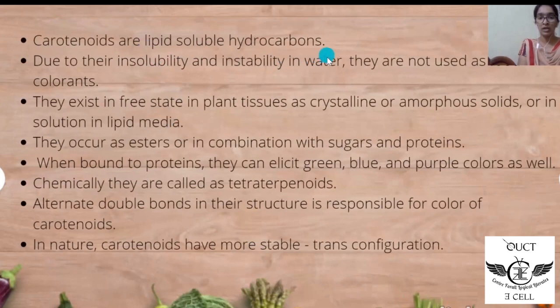Carotenoids are lipid-soluble hydrocarbons. Due to their insolubility and instability in water, they are not used as food colorants. They exist in free state in plant tissues as crystalline or amorphous solids or in solution in lipid media. They occur as esters or in combination with sugars and proteins. When bound to proteins, they can exhibit green, blue, purple colors as well. Chemically, they are called tetraterpenoids. Alternate double bonds in the structure are responsible for the color of carotenoids. In nature, carotenoids have the more stable trans configuration.